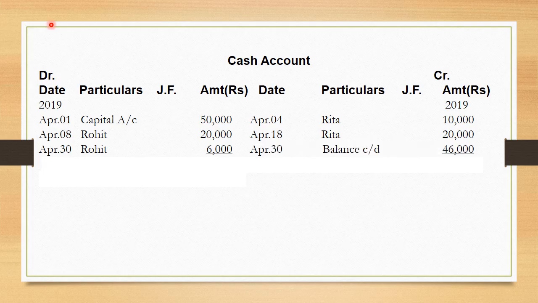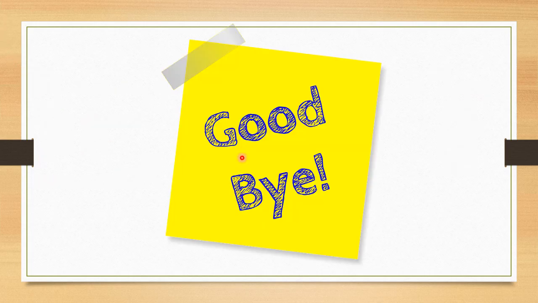Now after posting all the entries, we will do balance CD, and balance CD is 46,000. That balance CD comes after comparing both side. On debit side total is 76,000, whereas on credit side total is 30,000. When we compare the difference, it is 46,000, which is known as balance CD. And as I told you on previous slide, balance CD is termed as balance BD. It means जो अभी आपका पीरियड के एंड में बैलेंस CD होता है, वो नेक्स्ट पीरियड के बिगिनिंग में बैलेंस BD बन जाता है.